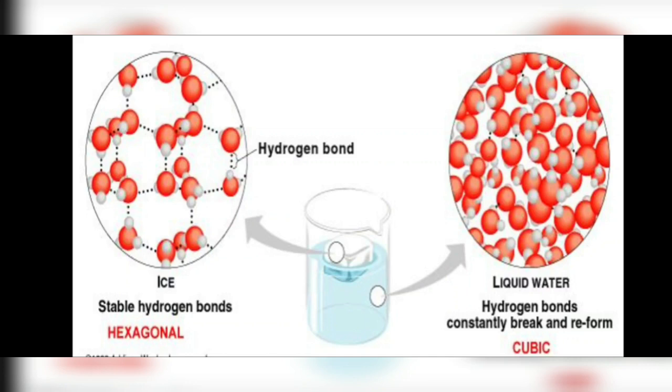This is the difference between ice and water. Ice has stable hydrogen bonds, but in liquid water the hydrogen bonds constantly break and reform. Because of hydrogen bonding, ice has an open structure with wide holes, and these holes can hold some other molecules also. Thank you.